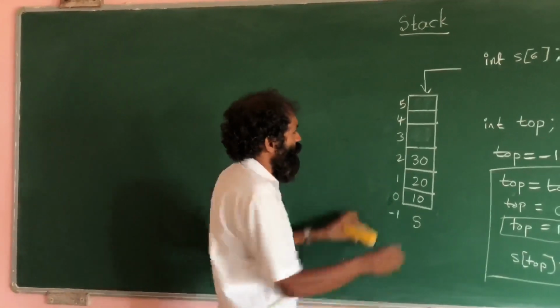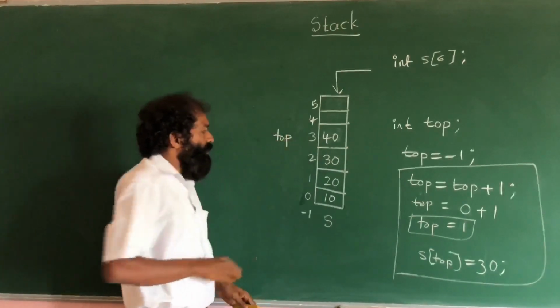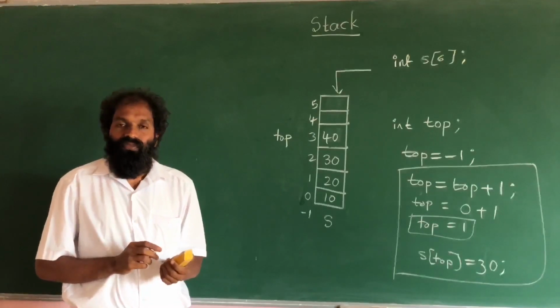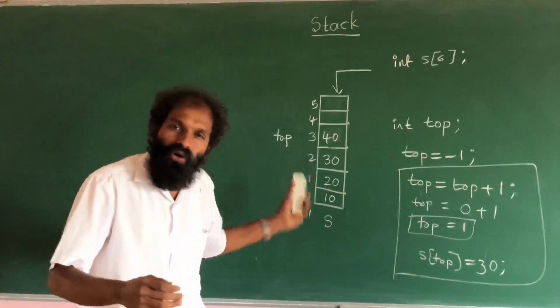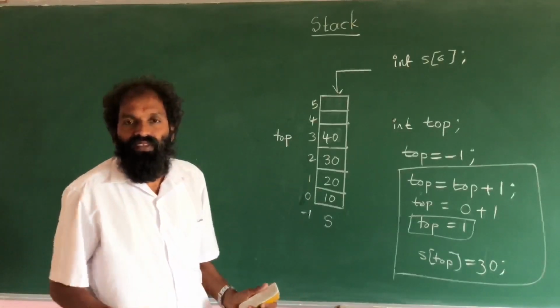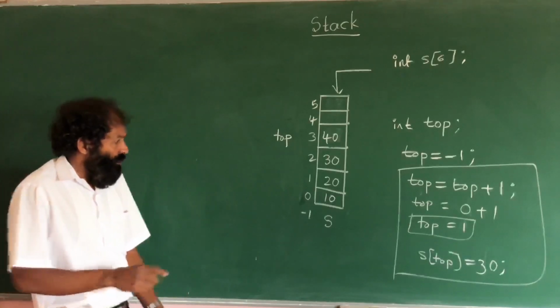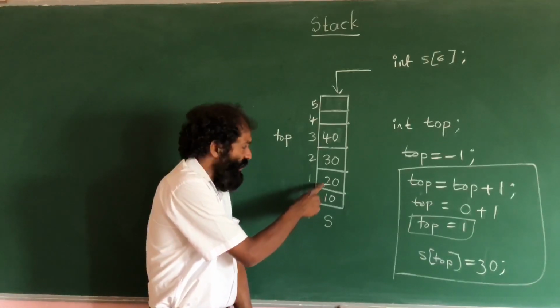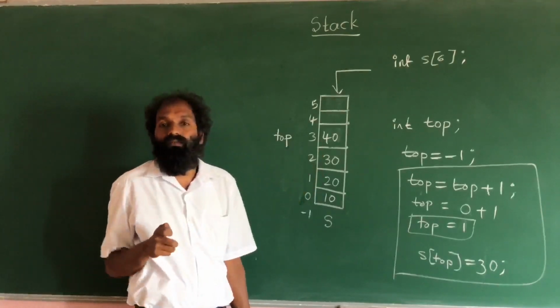Think we have 4 elements. We want to display these 4 elements on the screen. Then how to display them? You know the first element is 10, second 20, third one 30, fourth one 40.